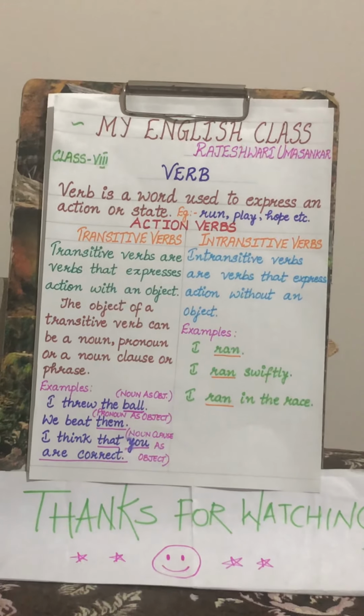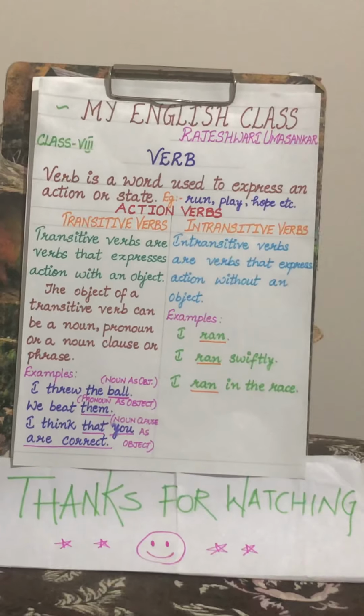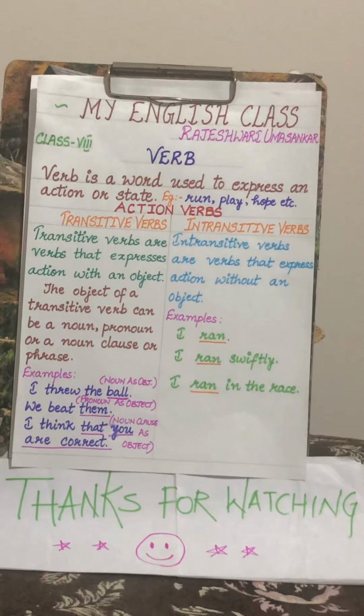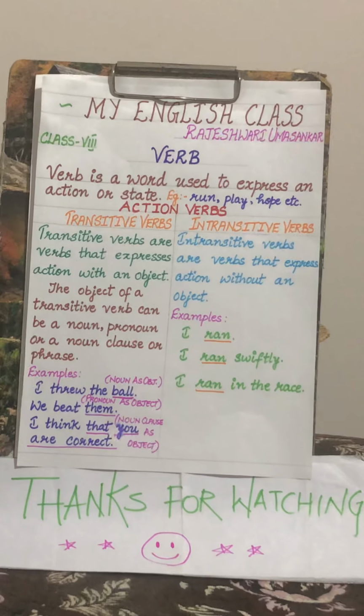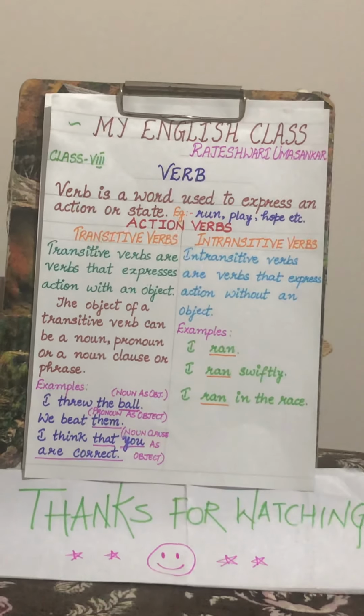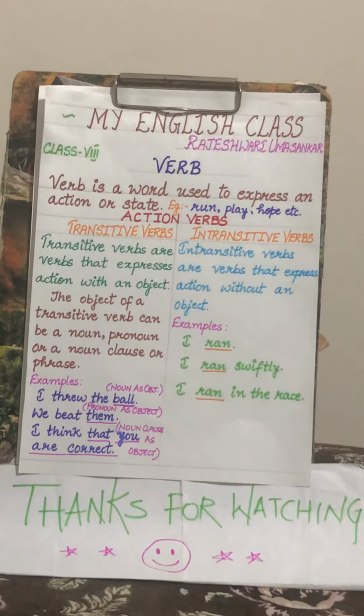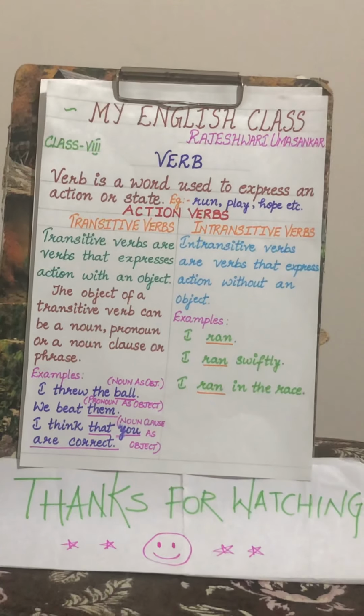See the second sentence. We bet them. Here we is subject, bet is verb, them is object. Here them is pronoun but acts as an object, so it is a transitive verb.